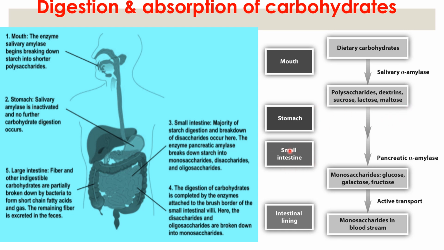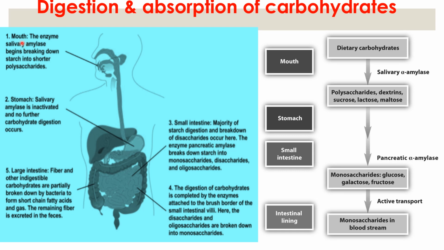Then in the small intestine, under the influence of pancreatic alpha amylase and the intestinal lining disaccharidases and oligosaccharidases, there is a complete conversion of all types of saccharides into the monosaccharides glucose, galactose, and fructose. Now monosaccharides are ready to be absorbed via the intestinal epithelium and go into the bloodstream.